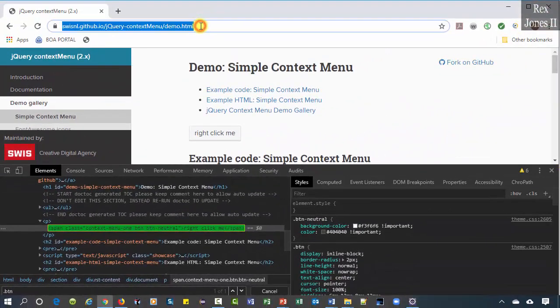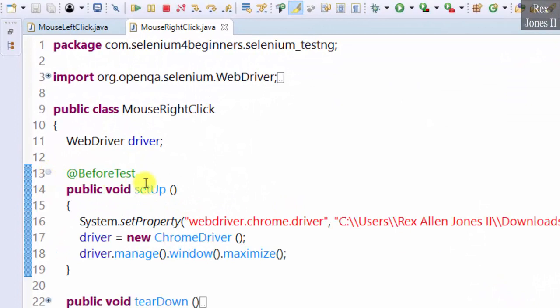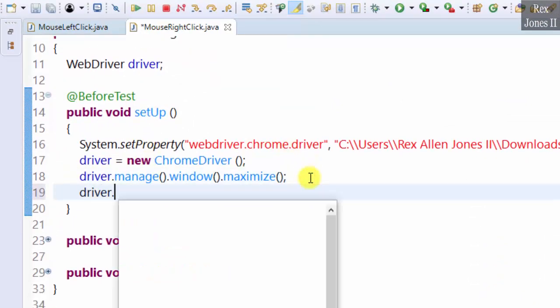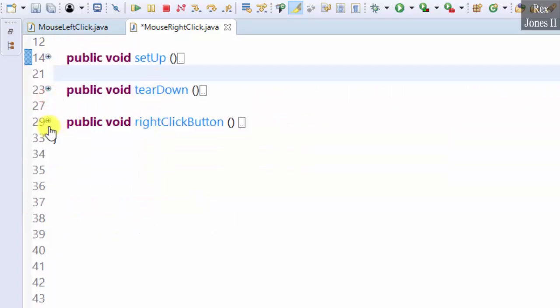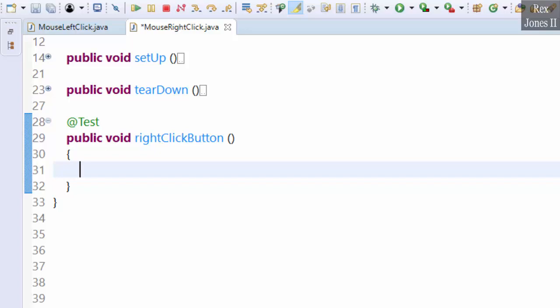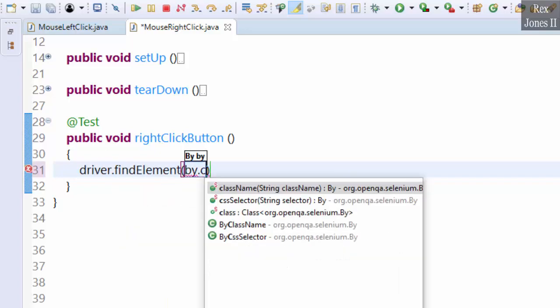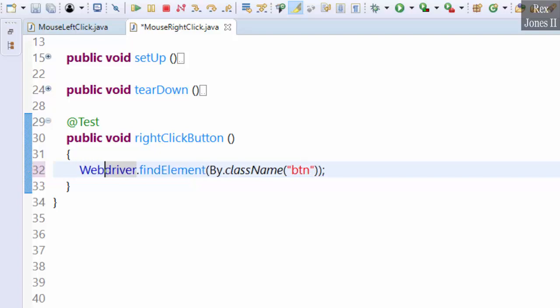Copy the URL and go to Eclipse and load the AUT, driver.get. Find the button: driver.findElement by class name btn, and assign the web element to button.